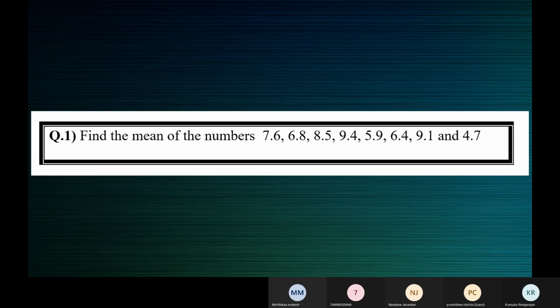Okay. So average is one numerical figure that represents the entire data. It usually lies somewhere in the middle of all the numbers. Average is a representative of the data. We have three different averages: mean, median, and mode. Now we'll see mean, how to find the mean of a data.